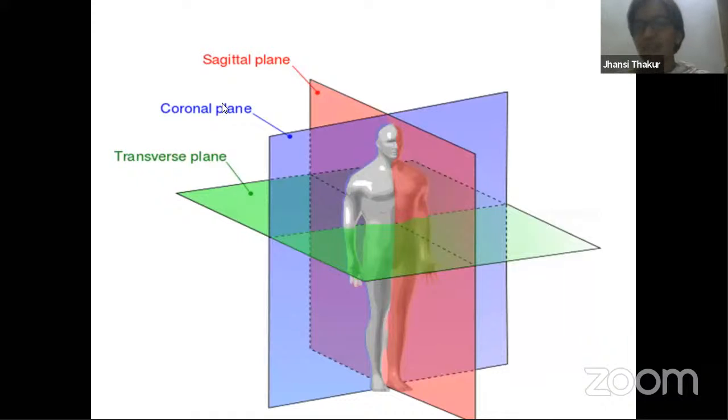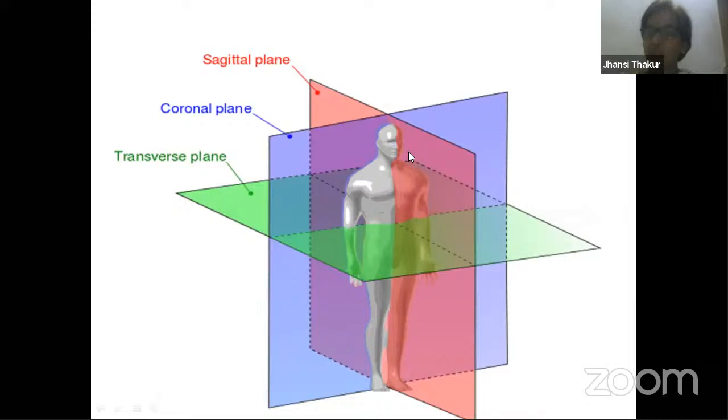Now, let's try to understand another important term, which is called planes. You have already learned about something called transverse section and longitudinal section, right? So let's try to understand planes on those lines. Let's use colors to understand this. Suppose you make a plane pass through the center of the human body in this way, the orangish color. This is the longitudinal division of the body.